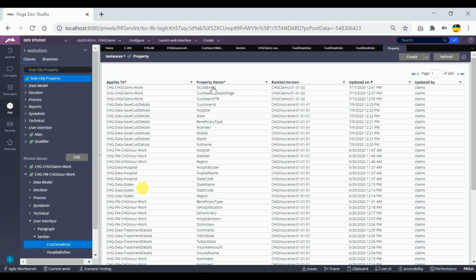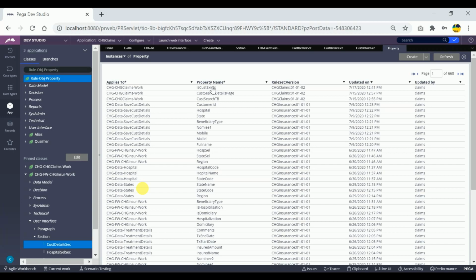So if I can get the pzInsKey of anything, then I can easily identify its instance class also. So if I get the pzInsKey of the activity, then based on the pzInsKey of that particular rule, the activity rule, I can identify the instance class.